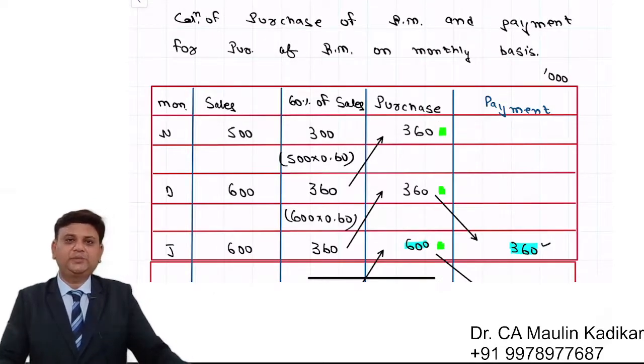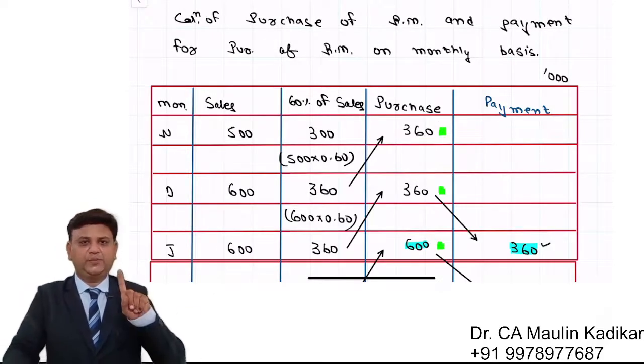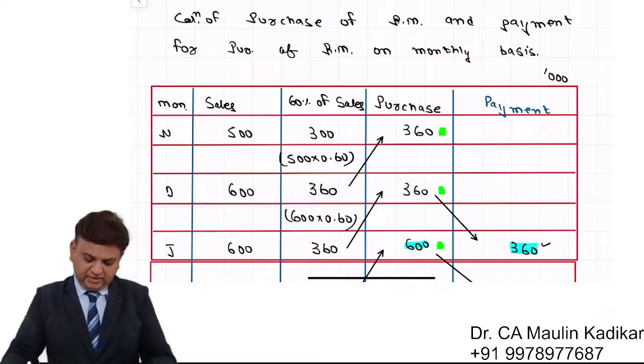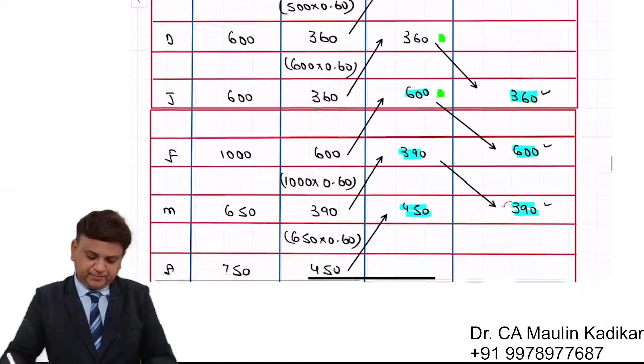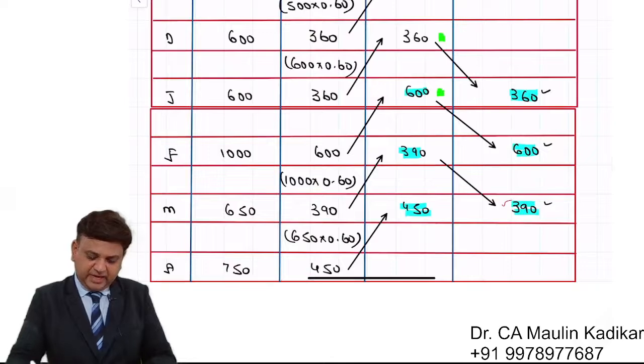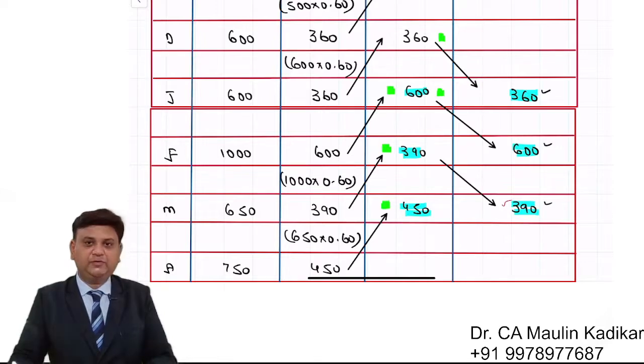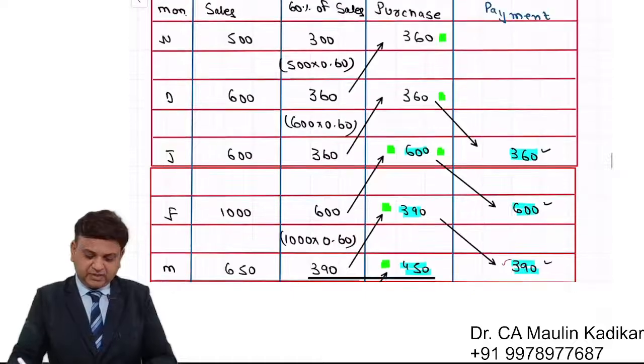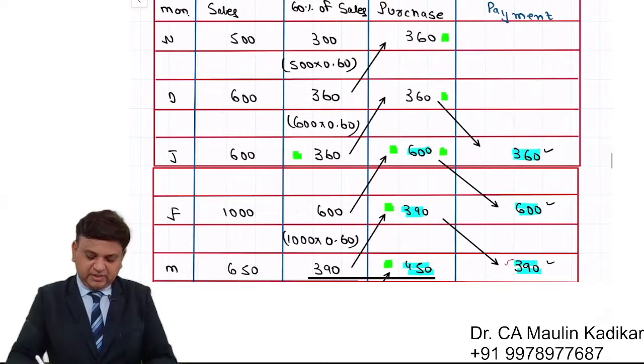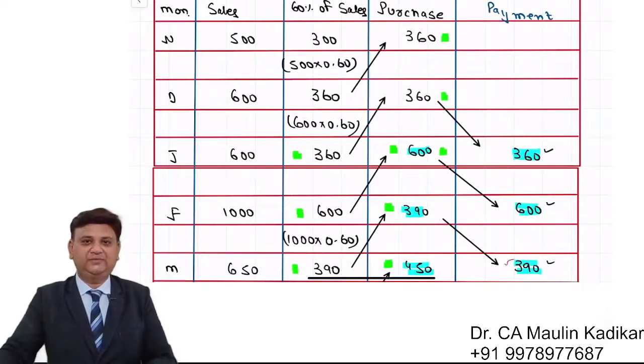So friends, for the purpose of calculation of the closing stock, opening stock will be 545. Then purchase of January will be taken as 600. February will be taken as 390. March will be taken as 450. This is the purchase minus consumption. Consumption will be 360 in January, 600 in February, and 390 in March. That is the consumption that we will have.